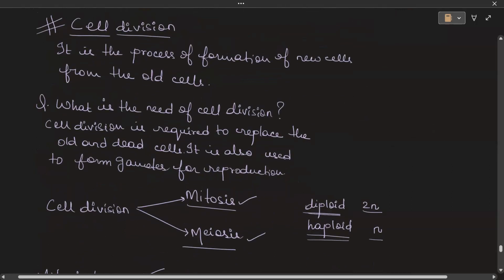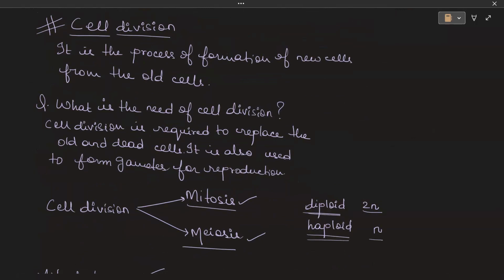Now, up till now, we have discussed everything about the cell organelles. Moving forward, let us discuss cell division. What is cell division? It is the process in which new cells are made by division from the old cells. What is the need? Sometimes our cells become old, some cells die. So, to replace those old and dead cells, cell division is required. Apart from that, gamete formation, which is involved in the reproduction process, also requires cell division.